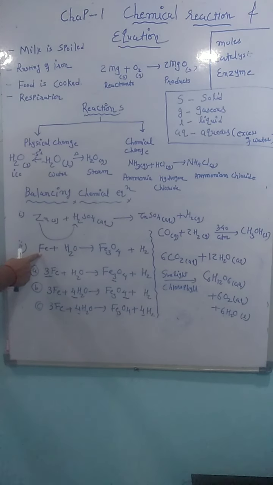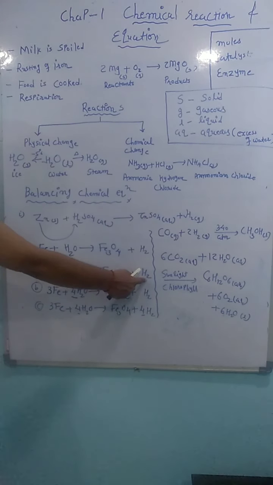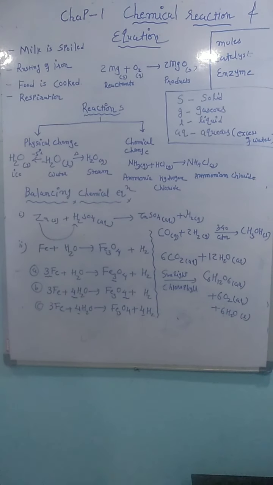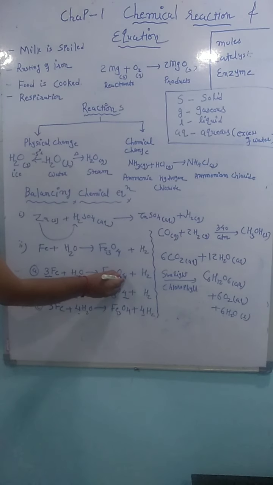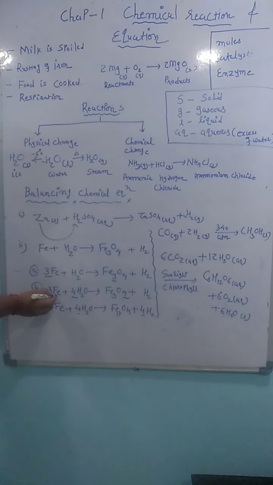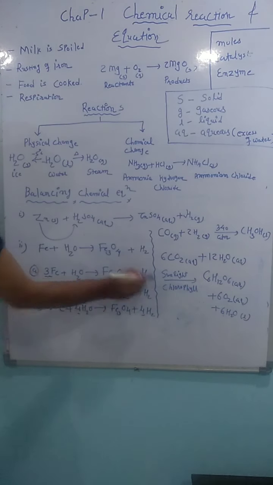Fe: the left hand side has 1 and the right hand side has 3. So what will we do? We will multiply here with 3. So 3 mole Fe plus 1 mole of H2O gives Fe3O4 plus hydrogen gas. Second element, we have to balance oxygen. Oxygen is 1 here and 4 here. So we will multiply H2O with 4. So 3 mole of Fe plus 4 mole of water gives Fe3O4 plus hydrogen gas.